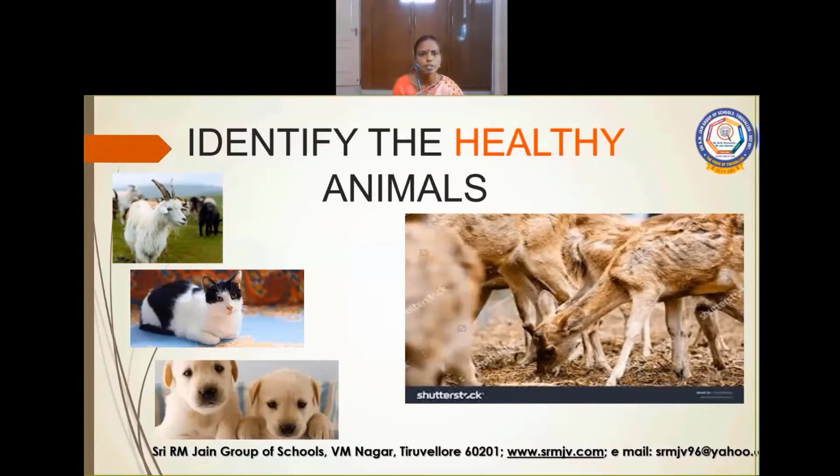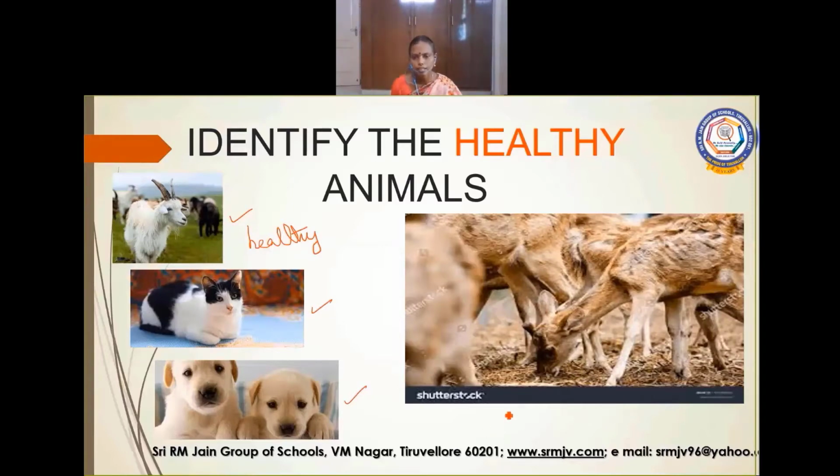Look at these pictures. Can you identify the healthy animals? Goat, cat, dogs are healthy. These are healthy animals. Now, look at this picture.